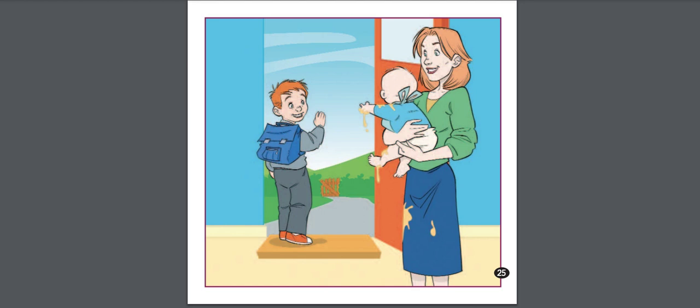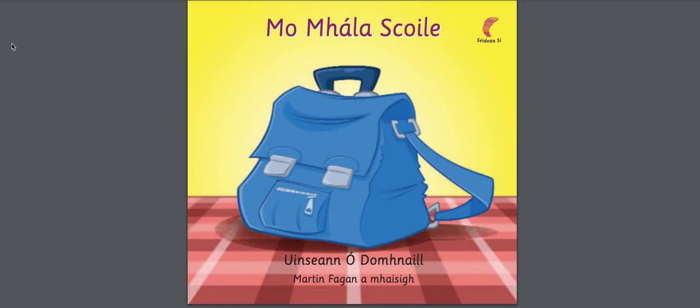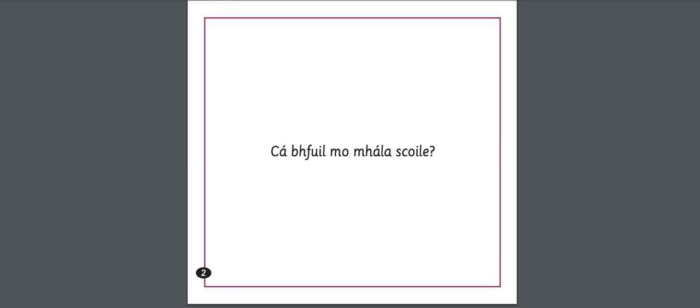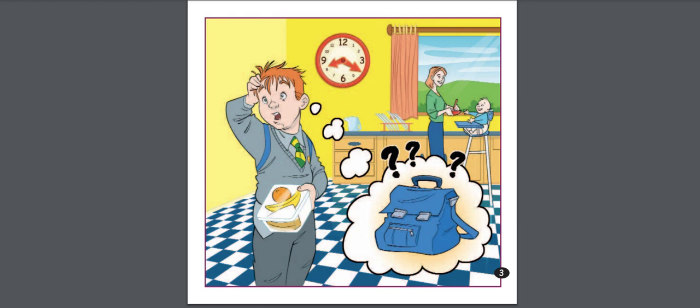Okay, let's go up through for a meaning. So Mo Mhála Scoile, my school bag. Literally my bag of school. See, school is in the genitive form here, has the E, and Mála has the séimhiú because it's after Mo. So cá bhfuil Mo Mhála Scoile? Where is my school bag? Cá bhfuil, where, be, or is in the present tense, and just like we had above, Mo Mhála Scoile, my school bag. And then we can see him here wondering where his school bag is.